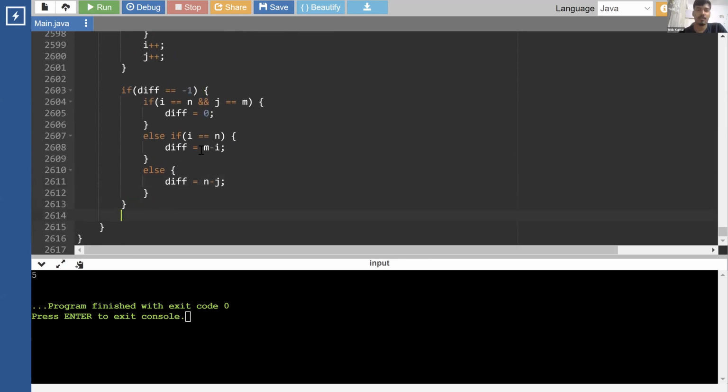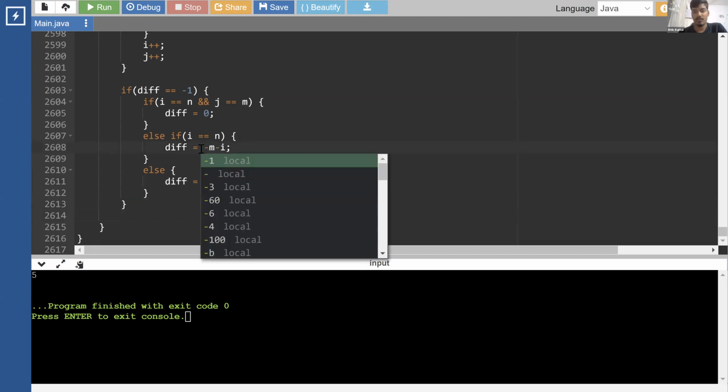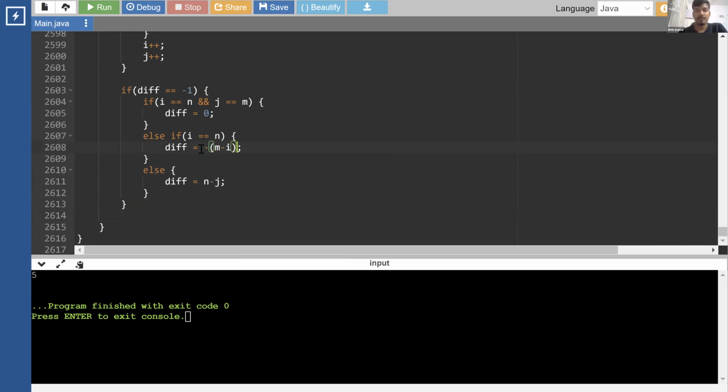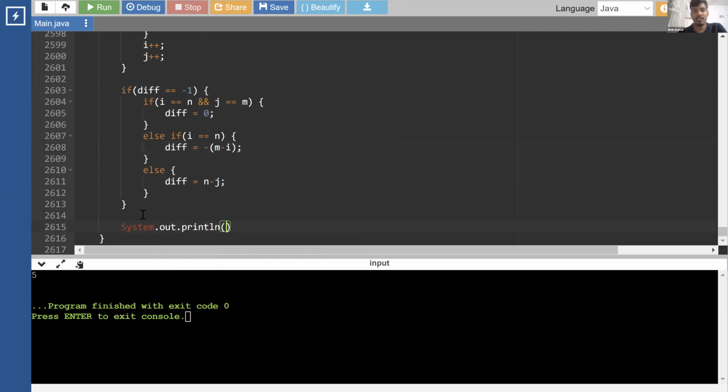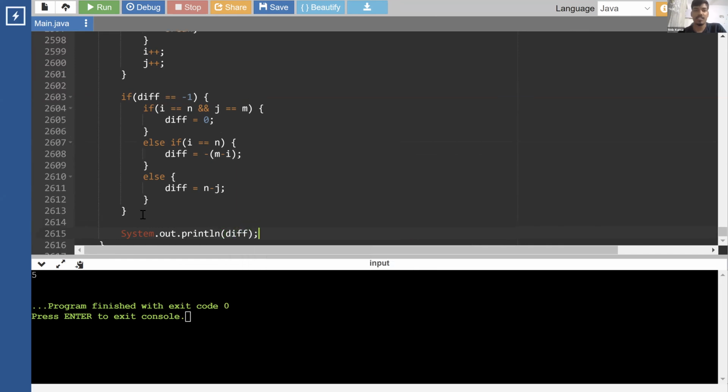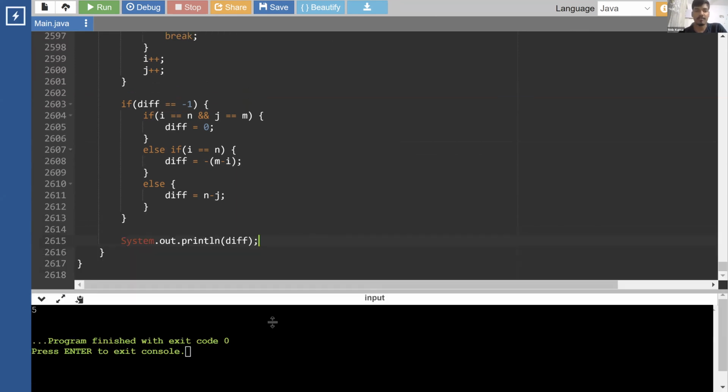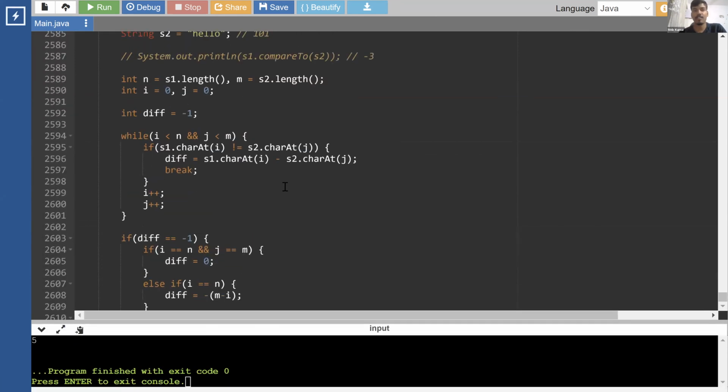Okay. And this will be negative, right? If the first string becomes equal to n, the second string, so this would be negative. This is positive. I guess this is our solution. Println difference. Okay, let's check whether we pass all the edge cases. So I guess we have covered them.